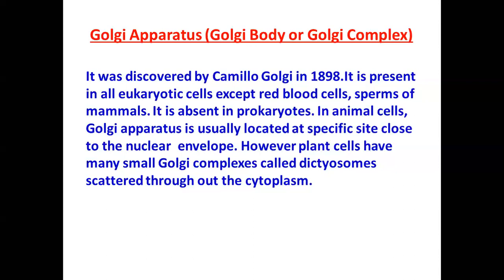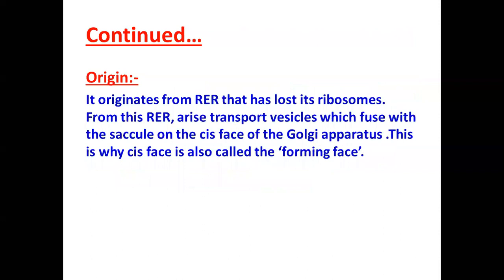Now, as I already said, in the case of plant cells, the Golgi complex is called dictyosomes and it is scattered throughout the cytoplasm. Now next, origin, from where it originates. The Golgi apparatus originates from the rough endoplasmic reticulum that has lost its ribosomes.